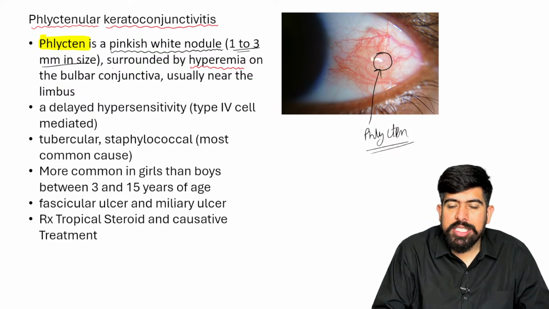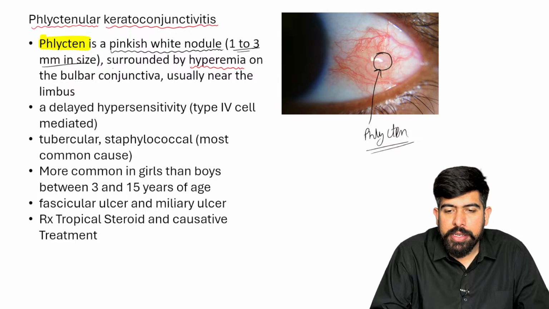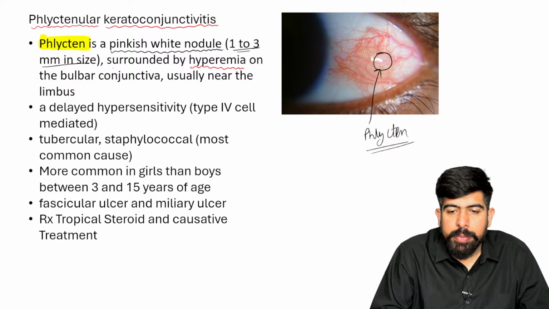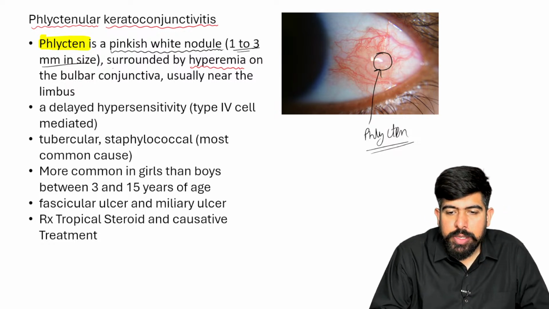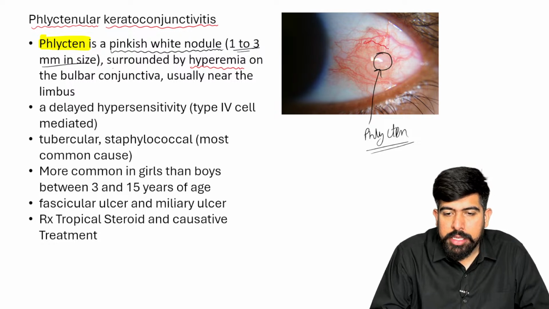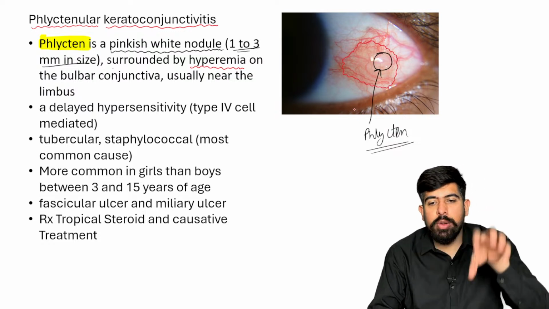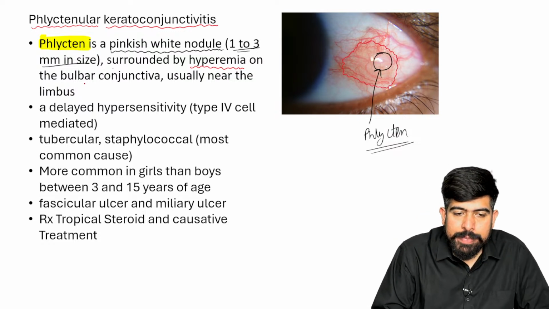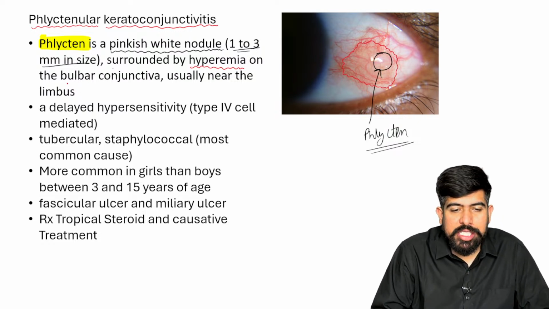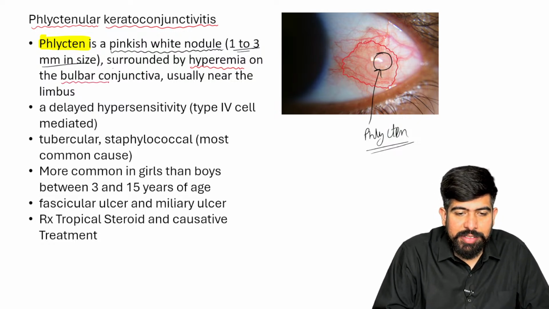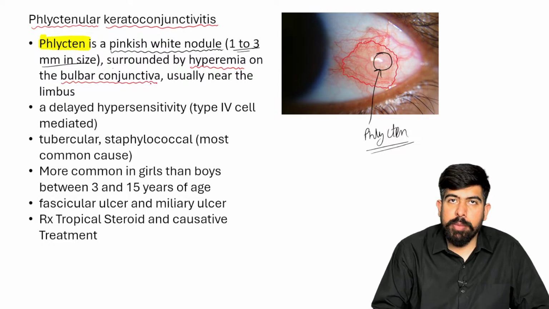by your hyperemia. What is the meaning of hyperemia? I hope you can see it here. It means the blood flow is increased there. So you can see this is the redness, the hyperemia, surrounding it here. And where will we see it? Of course, it will be on your bulbar conjunctiva, right? So it will not be on the palpebral.